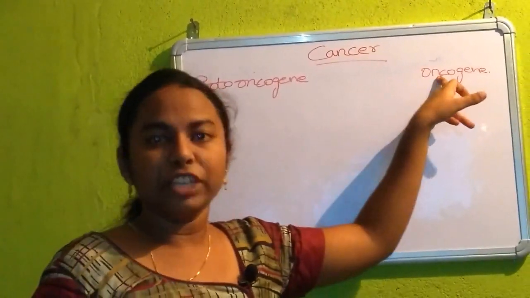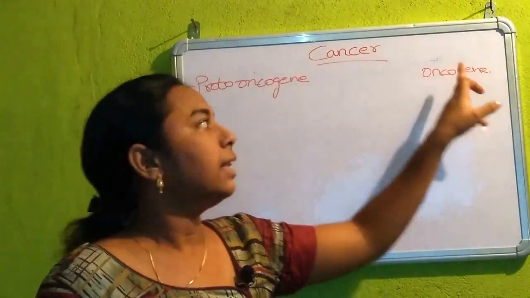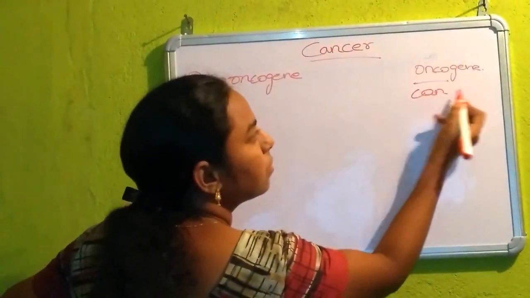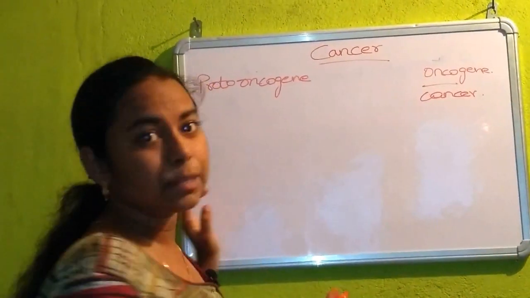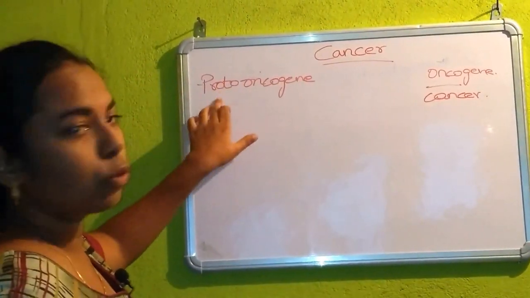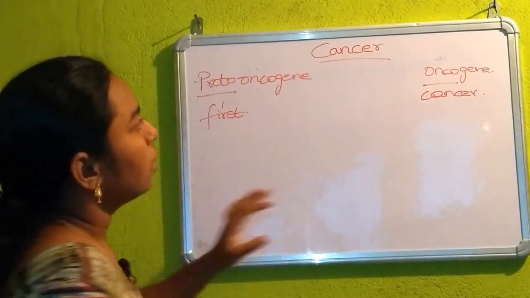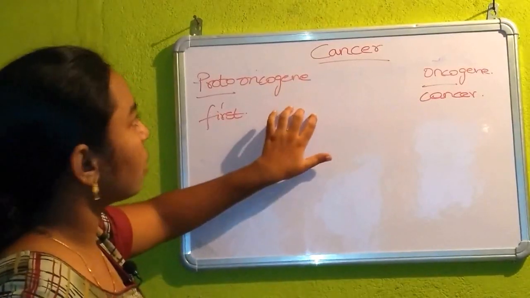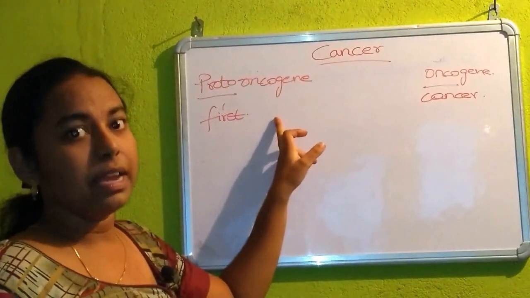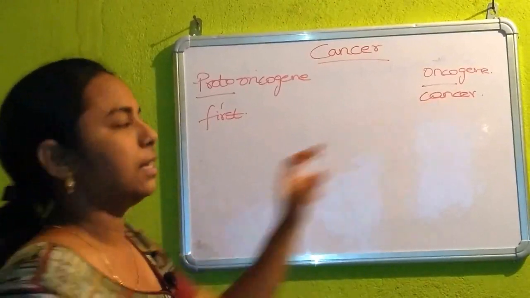Oncogene. The genes which are responsible for the disease called cancer are called oncogenes. In the name itself you can clearly see that onco means cancer. So what are proto-oncogenes? Proto means first. The genes which come before the oncogenes are called proto-oncogenes. In other words, we can clearly say that proto-oncogenes are the precursors of oncogenes.